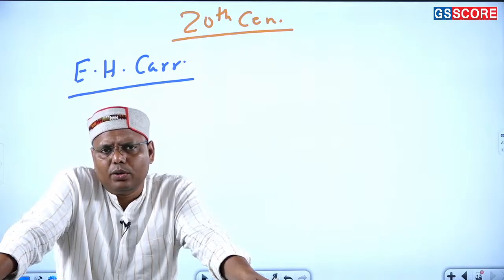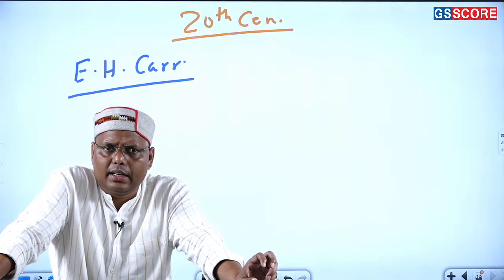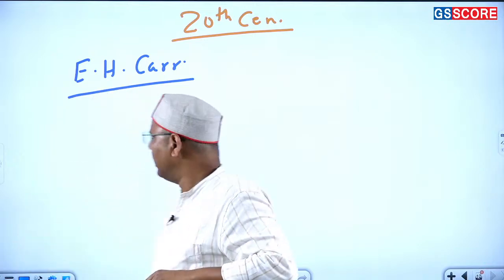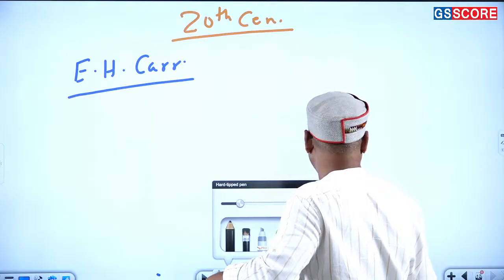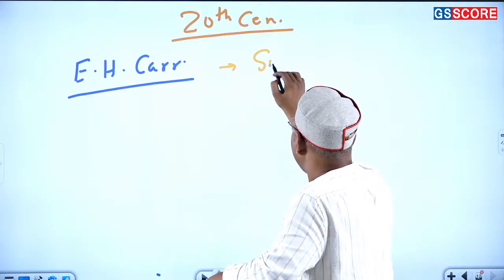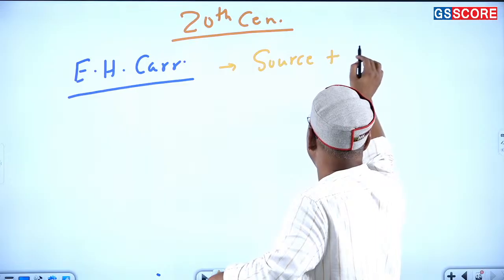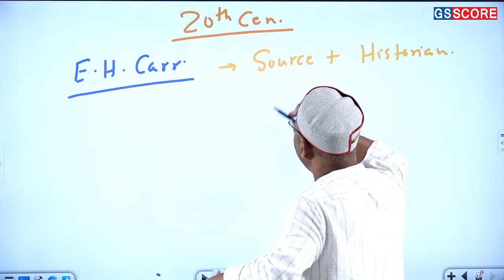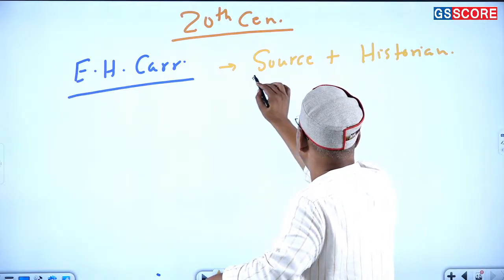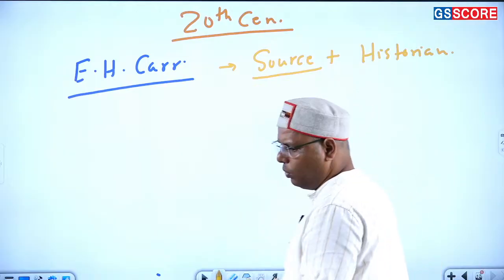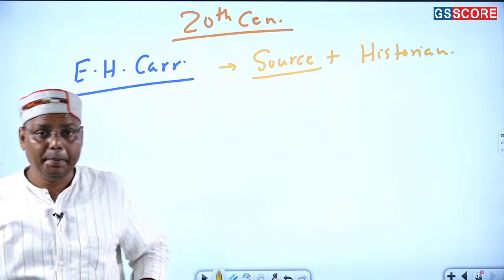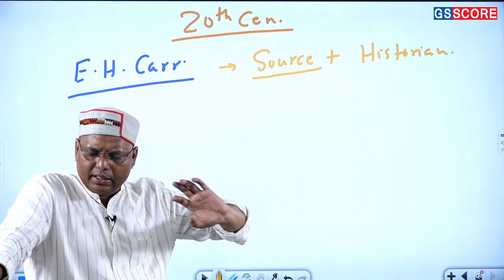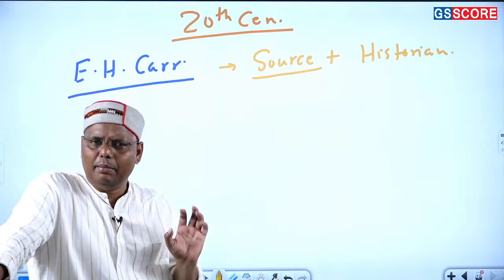And as I have already told you, E.H. Carr is simply saying that it is an unending dialogue between the past and the present. Now the core thing that he has highlighted is that it is a continuous dialogue between past and present. At the same time, he talked about the sources and historians. Now he is giving a more practical definition of history, that basically in the past there are certain sources. And if you go for further study of E.H. Carr, you may find that he is elaborating it. While having the lectures, we will talk more about it. Right now we are not talking about it that much.